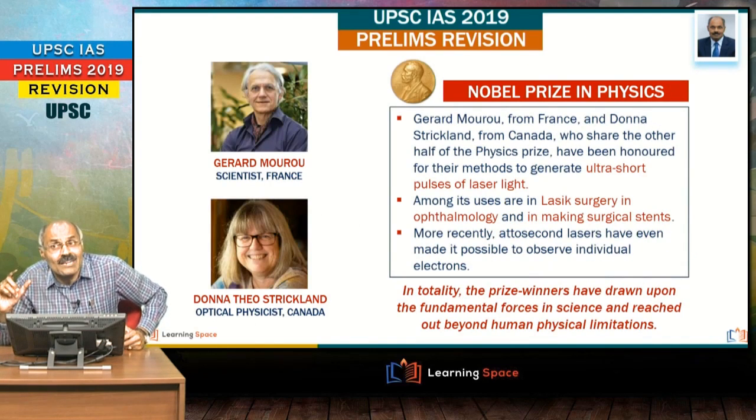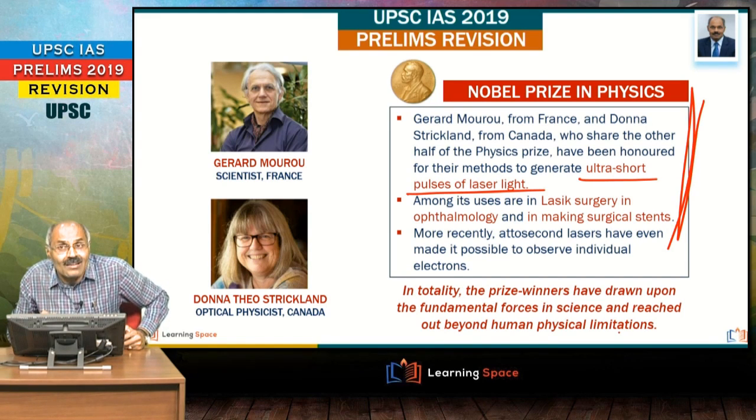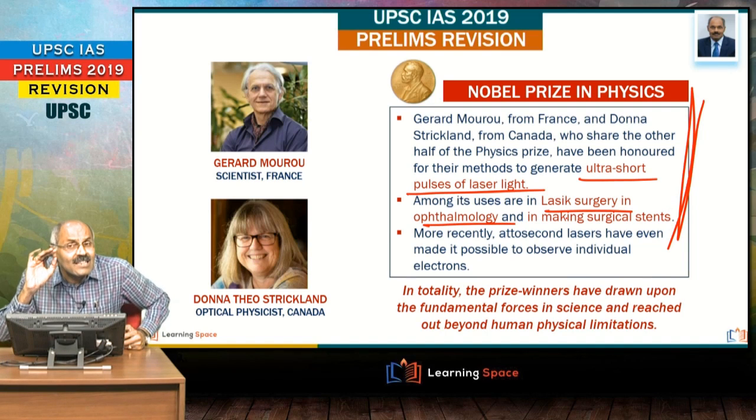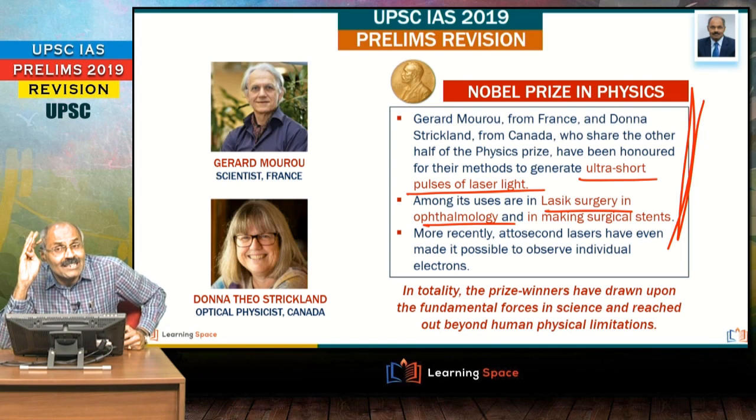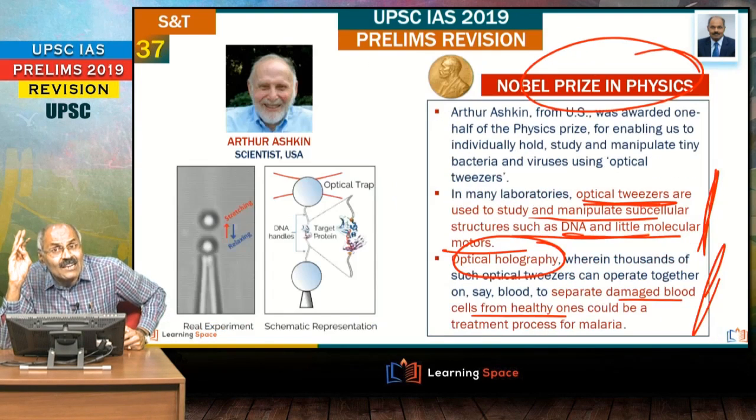And the last one is ultra short pulses of laser light, right? So, LASIK surgery in ophthalmology. And three important aspects are there that I have discussed with you. The first one pertains to immunotherapy. The second one pertains to autoimmune diseases. The third one pertains to optical holography. Friends, these three are very important. These three words are very important when you look at the Nobel Prizes for medicine, physics and chemistry.